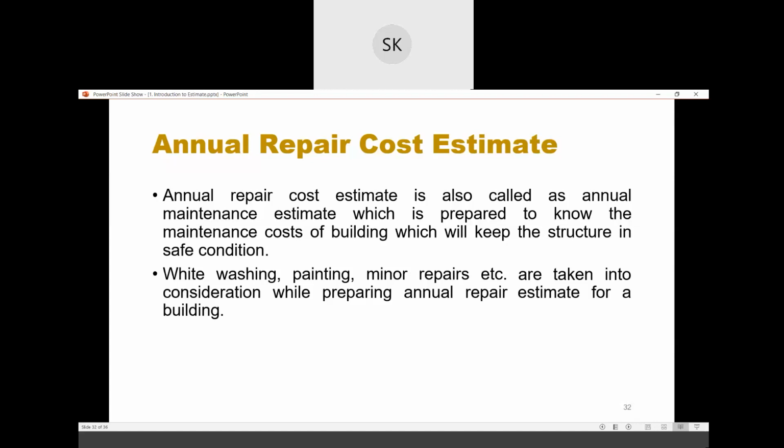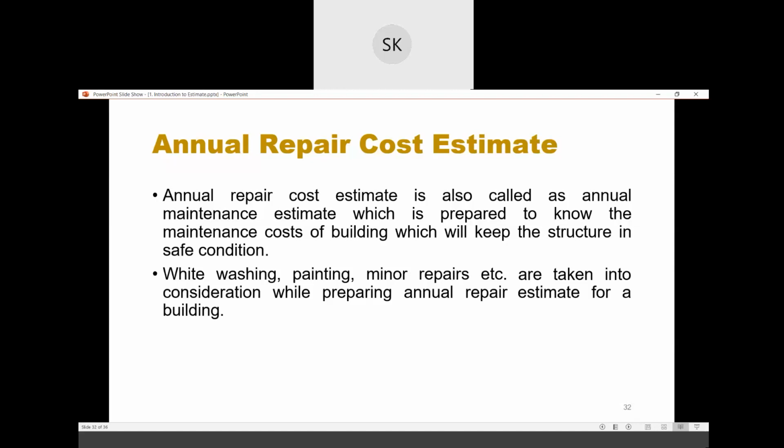So in a building or whatever you construct, either road or building, you have to take care of it for 5 to 6 years as per government rules. You have to maintain that building and road for 5 to 6 years. Once you have constructed, your work is not over. You have to maintain that for 5 to 6 years, and for that maintenance you will need money, right? You have to expend the money.